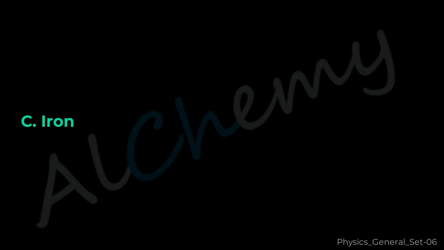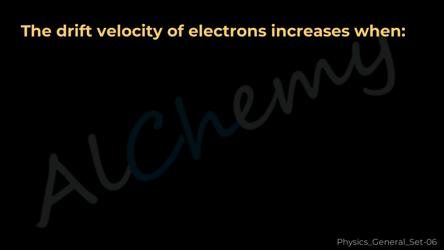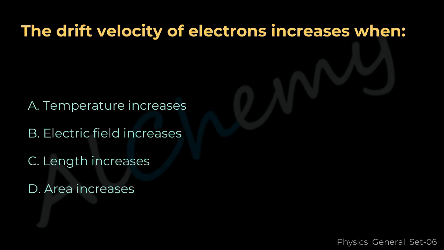Iron. Question 24. The drift velocity of electrons increases when A. Temperature increases. B. Electric field increases. C. Length increases. D. Area increases.